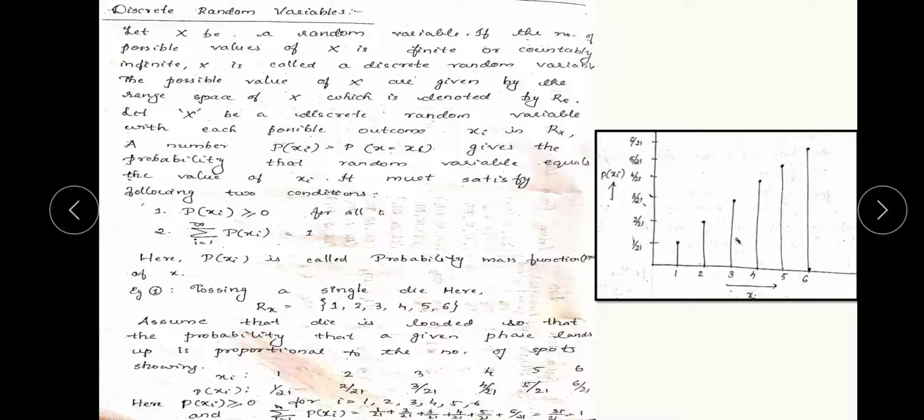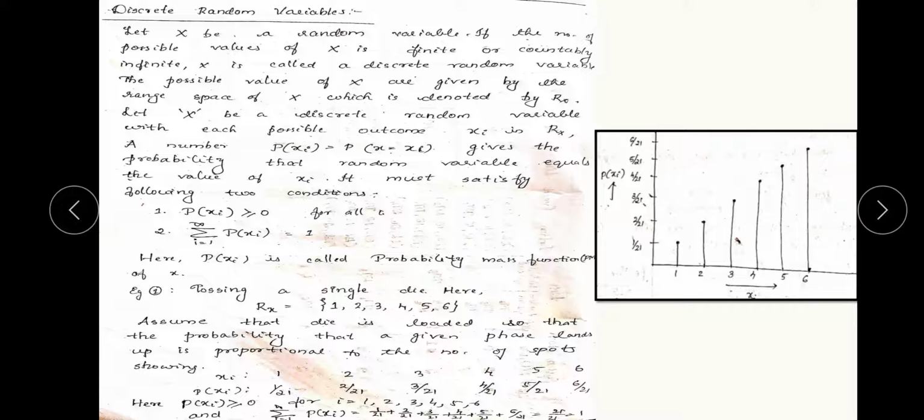Assume that a die is loaded so that the probability that a given face lands up is proportional to the number of spots showing. So whenever the die is tossed, there is a probability of obtaining 1 or 2 or 3 or 4, 5 or 6.